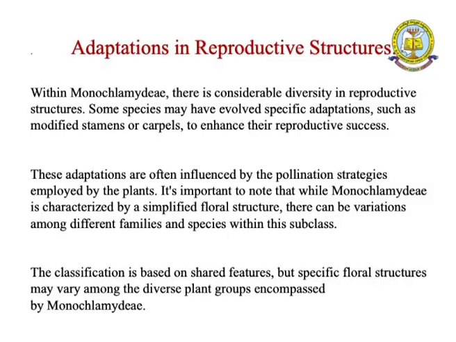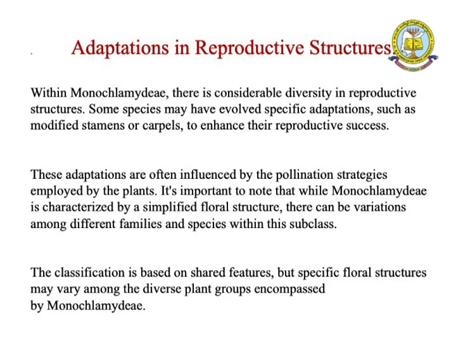So, what are the main adaptations and what are the reproductive structures of Monochlamydeae? Within Monochlamydeae, there is considerable diversity in reproductive structures. Some species may have evolved specific adaptations such as modified stamens, and we also see modified carpels, to enhance their reproduction. These adaptations are often influenced by the pollination strategies employed by the plants.